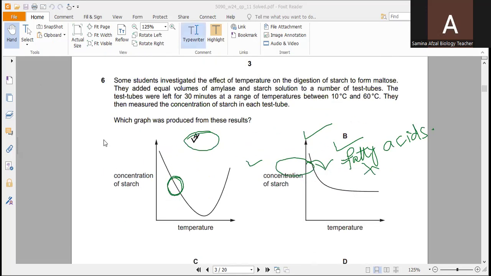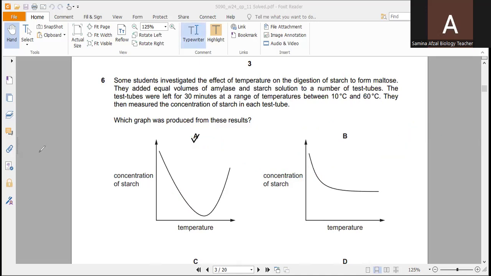Next, question number 6, you can see over there. Some students investigated the effect of temperature on the digestion of starch to form maltose. They added equal volumes of amylase and starch solution to a number of test tubes. The test tubes were left for 30 minutes at a range of temperatures between 10 degrees centigrade and 60 degrees centigrade. They then measured the concentration of starch in each test tube. Which graph was produced from these results?